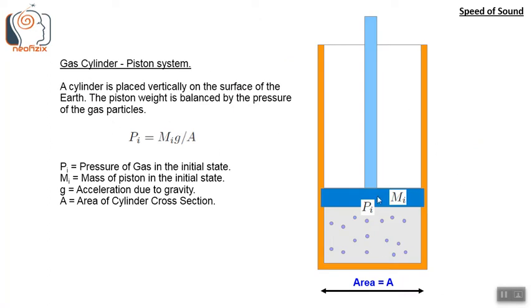So consider this gas cylinder piston system. A cylinder is placed vertically on the surface of the earth. The piston weight is balanced by the pressure of the gas particles. We get Pi equals mi g by A. Pi is the pressure of the gas in the initial state. Mi is the mass of the piston in the initial state. g is the acceleration due to gravity. And A is the area of the cylinder cross section.